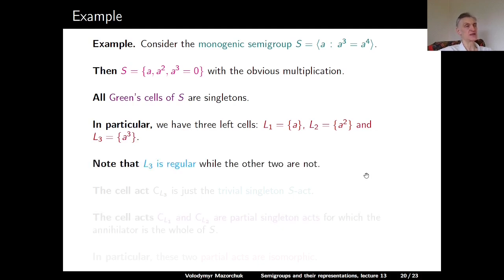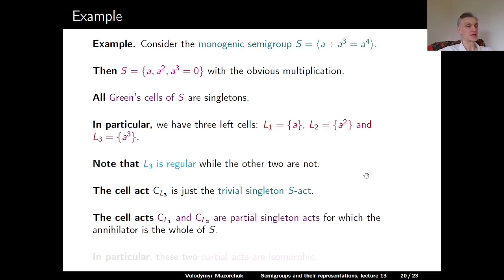Note that L3 is a regular two-sided cell and left cell because a to the power 3 is an idempotent, but the two other left cells are not regular. The cell act which corresponds to L3 is just the trivial singleton S-act. The cell partial acts C_L1 and C_L2 are partial singleton acts for which the annihilator is the whole of S. So in particular, these two partial singleton acts are isomorphic.